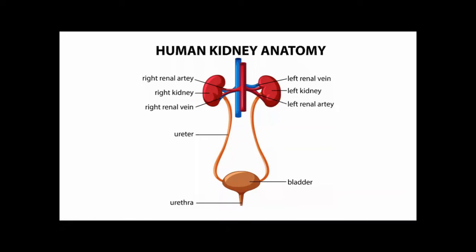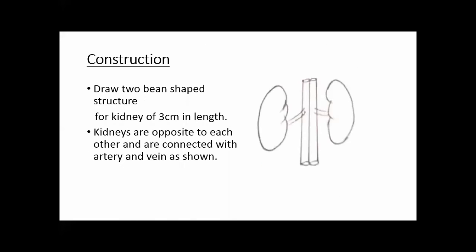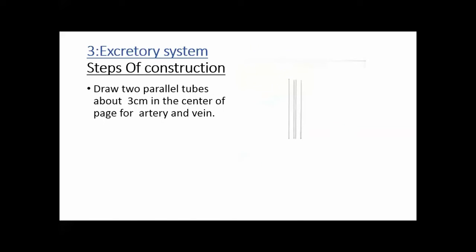Now students, how will you draw the structure of the kidney? The steps of construction. This is the first step. Yes, draw two parallel lines. Draw two parallel tubes. You can see in the slide, about 3 centimeter. What is the length of these tubes? About 3 centimeter in the center of the page for artery and vein. These are artery and vein.